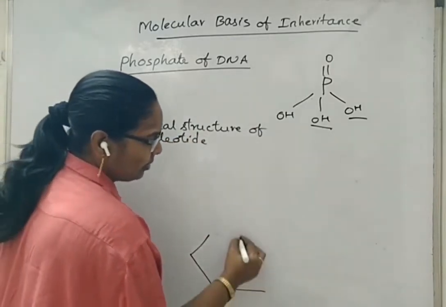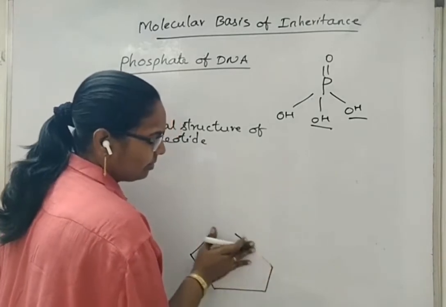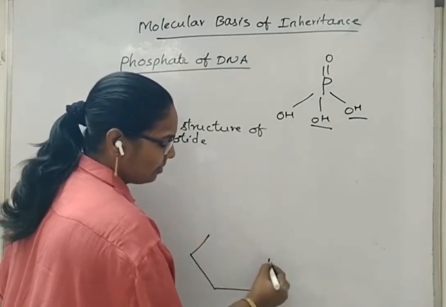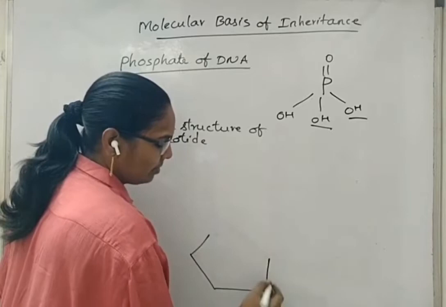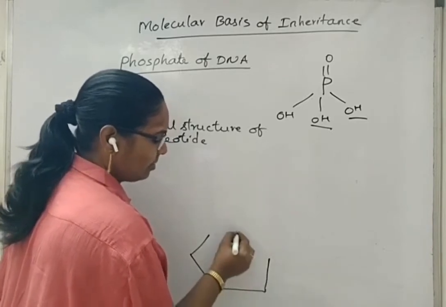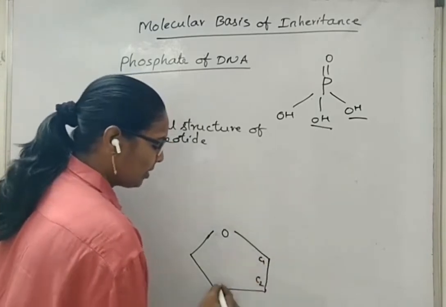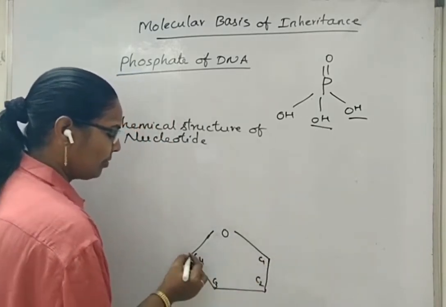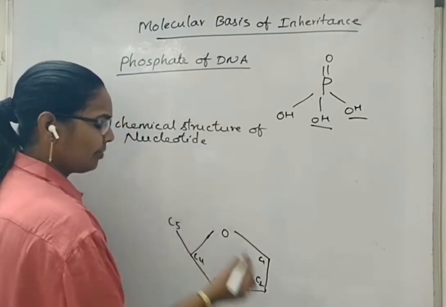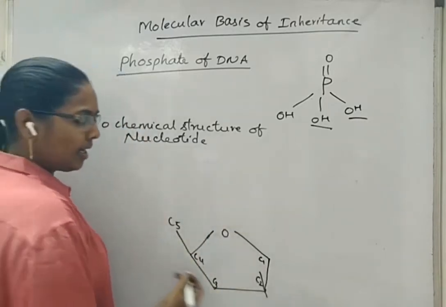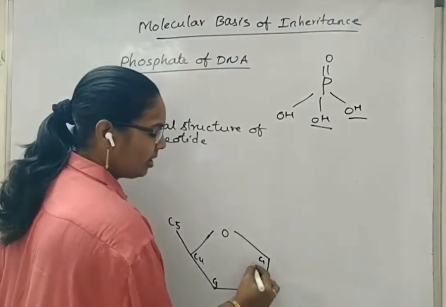The deoxyribose pentose sugar: carbon 1, carbon 2, carbon 3, carbon 4 and carbon 5. At second carbon there is hydrogen and hydrogen.